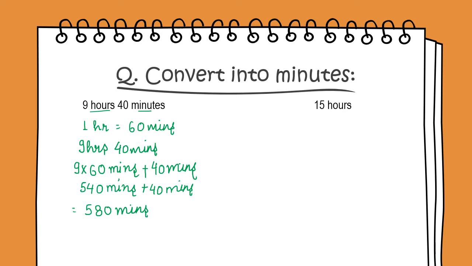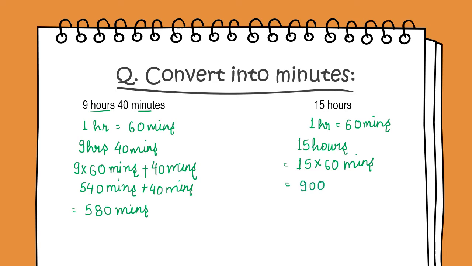In the next part we have 15 hours. So 1 hour equals 60 minutes, which means 15 hours will be equal to 15 multiplied by 60 minutes. Now when you multiply 15 and 60, the product is 900. So 15 hours is equal to 900 minutes.